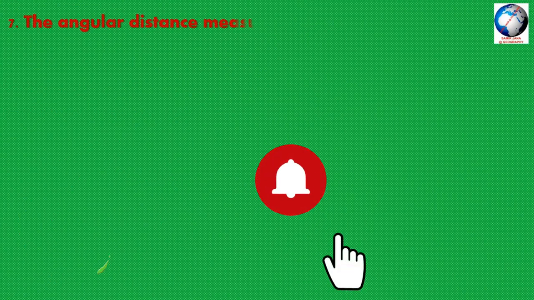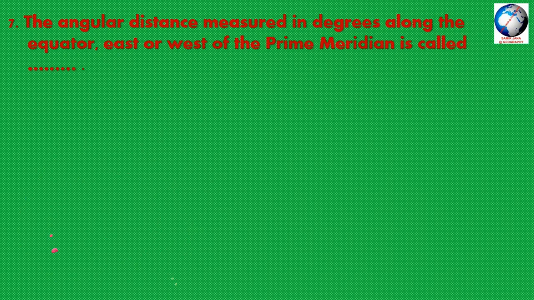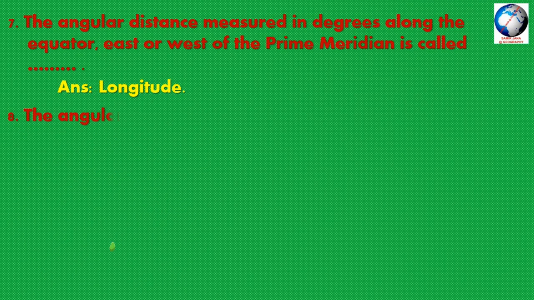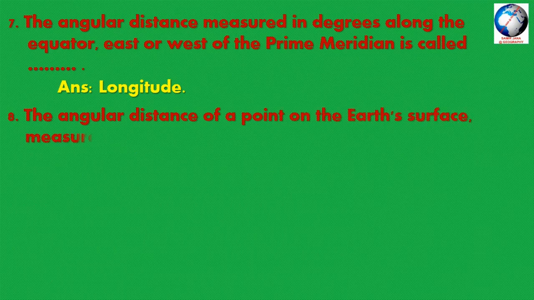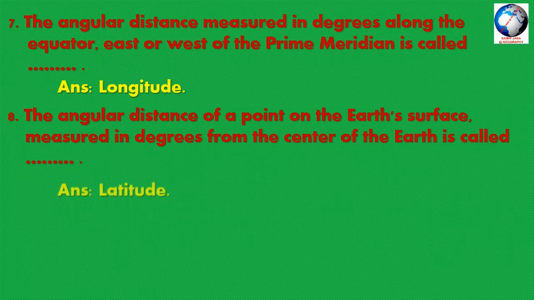Question number 7: the angular distance measured in degrees along the equator east or west of the prime meridian is called dash. And the answer is longitude. Question number 8: the angular distance of a point of the Earth's surface measured in degrees from the center of the Earth is called dash. It is called the latitude.